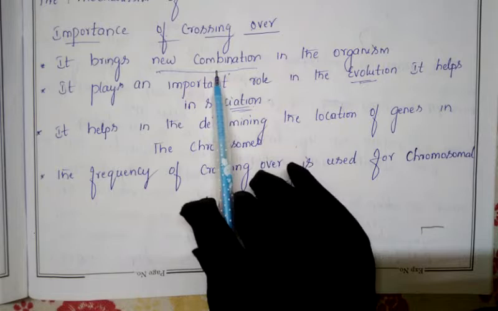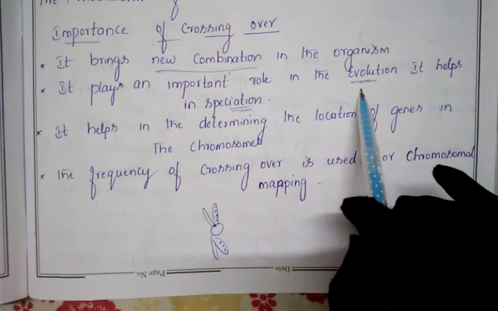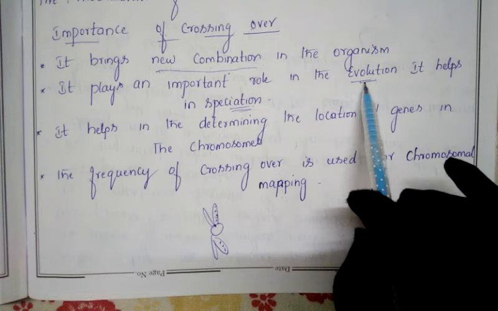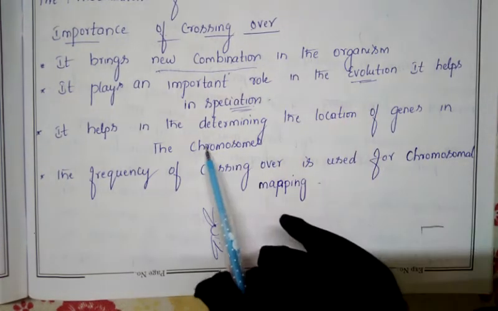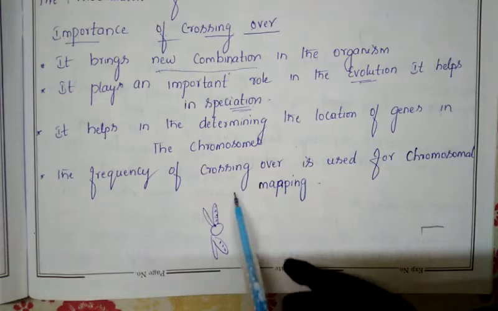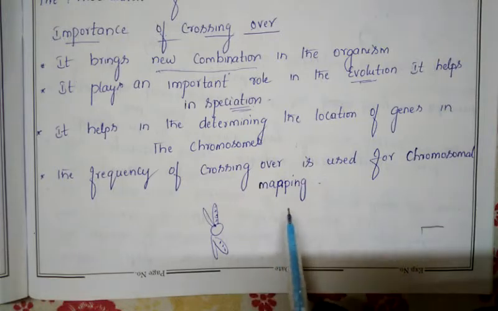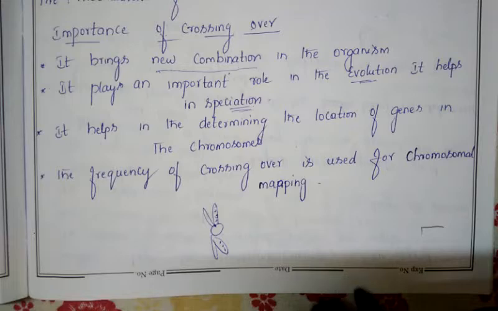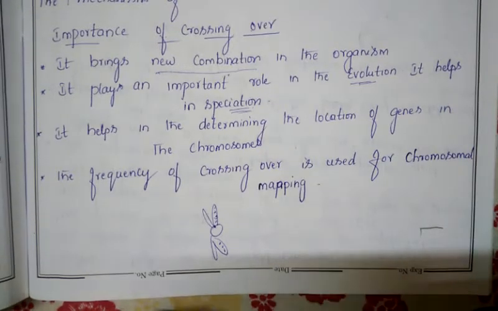It helps for new combinations. Through this we will get new characters, and new speciation will take place. It helps in evolution, it helps to know the genes present on the chromosome, and it even helps for chromosomal mapping. Next I will tell you the meaning of chromosomal mapping. So the importance of crossing over is finished. Now we will go for the next topic.